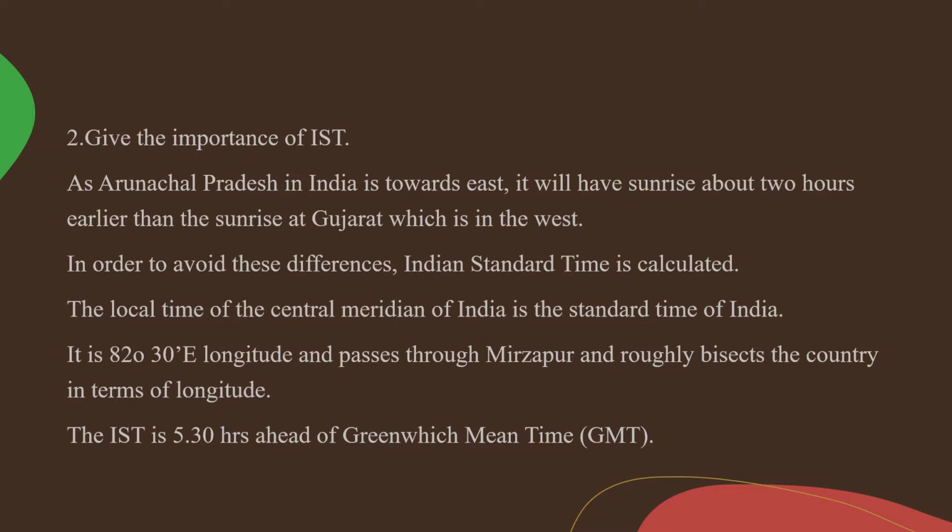The IST is 5 hours 30 minutes ahead of Greenwich Mean Time. So Greenwich Mean Time is calculated all over the world.